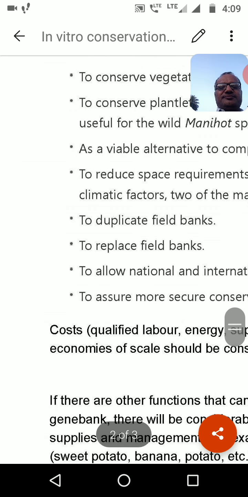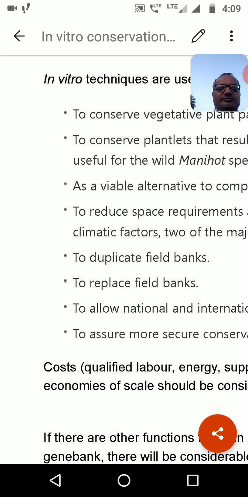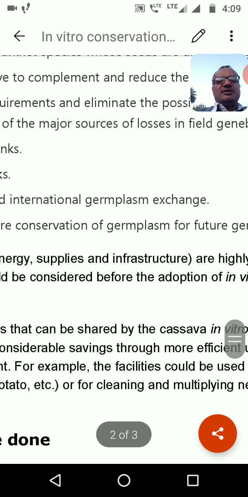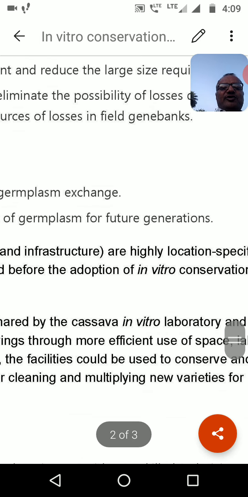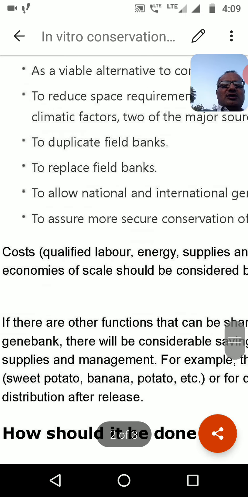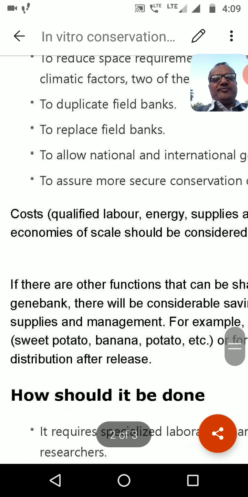So these are the importance of this in vitro conservation. And it is not only this, it is also very useful to minimize the cost, labor, energy and time, and it doesn't require very difficult or large infrastructure. In a room we can culture the plantlets.